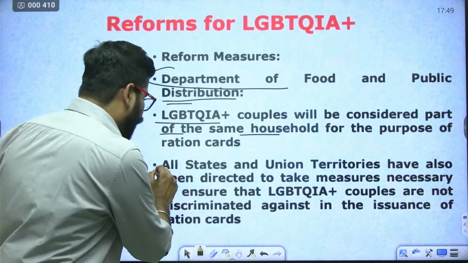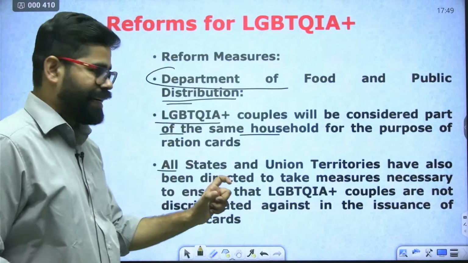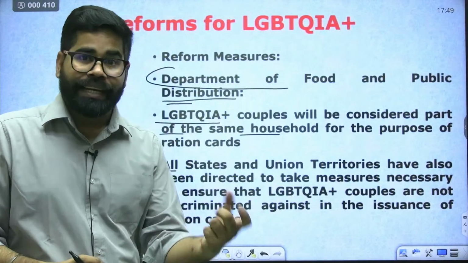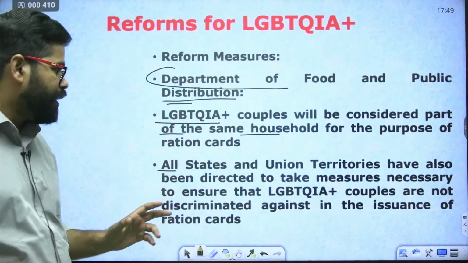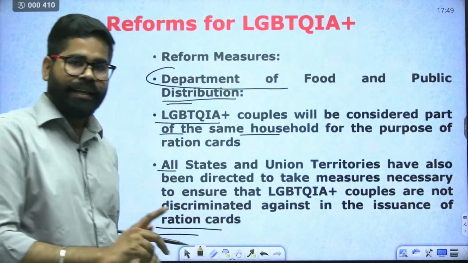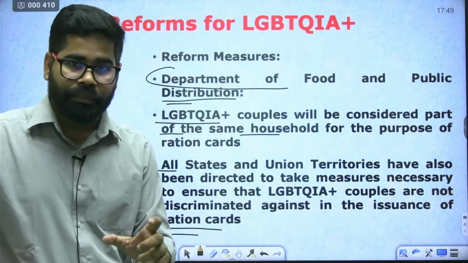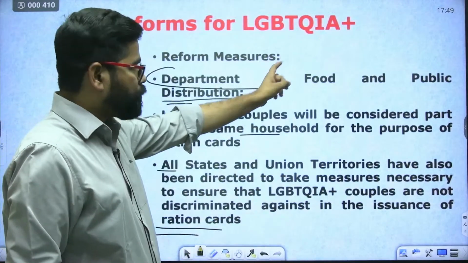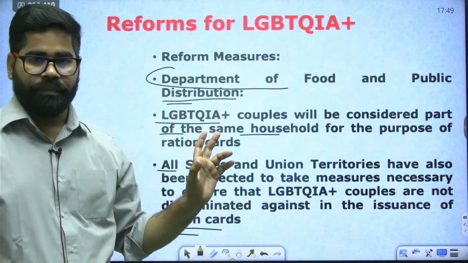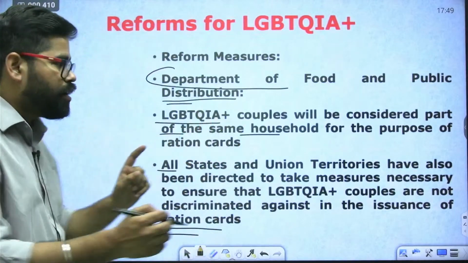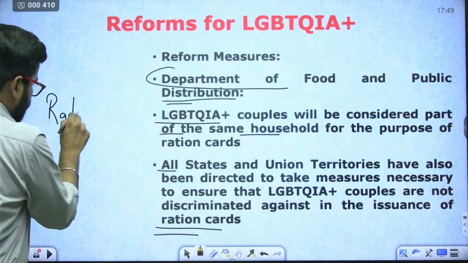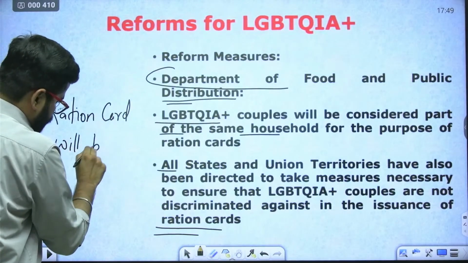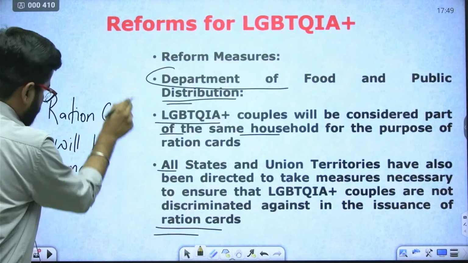Second thing is all states and union territories have been directed to make necessary measures so that they are not discriminated against in case of food distribution. Okay, so in case of issuance of ration card or other things, there would not be any discrimination by the states or union territories. So that is a direction by the Department of Food and Public Distribution. That is one of the major reforms, ration card. That is the first thing.